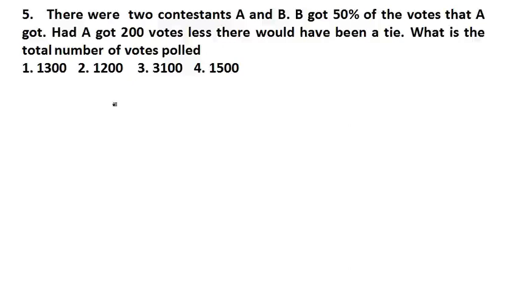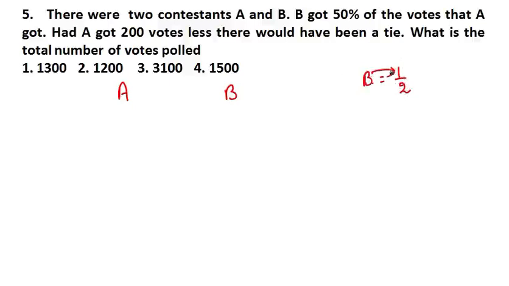Look guys, in the question it is clearly mentioned there are two contestants. One contestant's name is A and the other contestant's name is B. So B got 50% of the votes. 50% means 1 by 2, in fractional form.